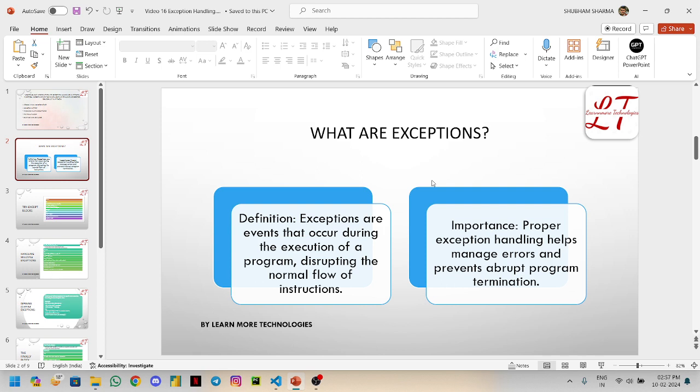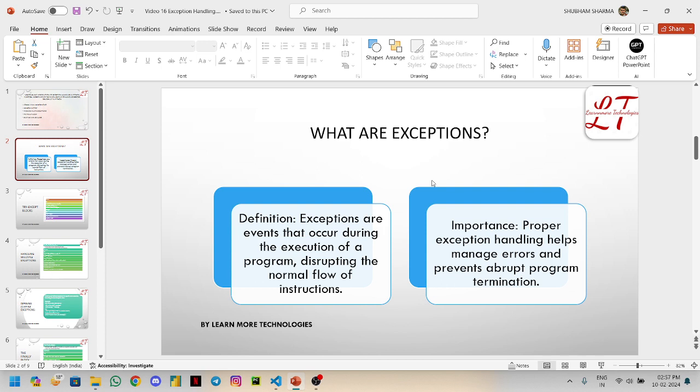So exceptions are the Python way of handling errors and unexpected events. They help in writing robust code by providing a mechanism so we can deal with errors rather than crashing the programs.